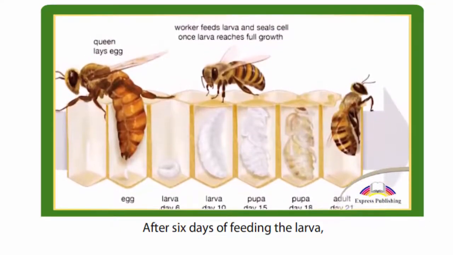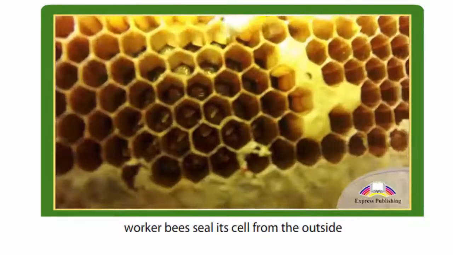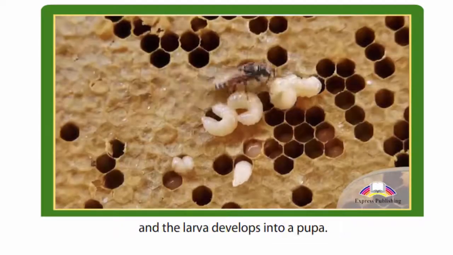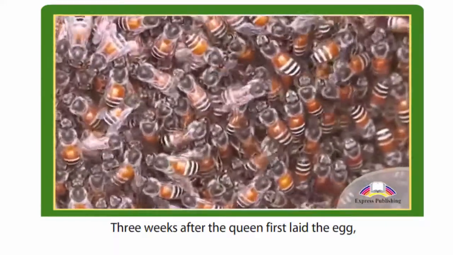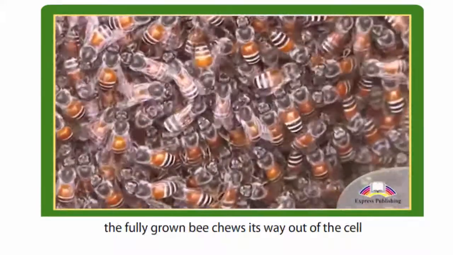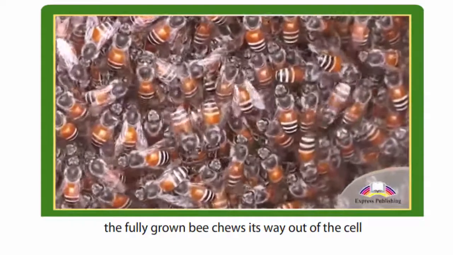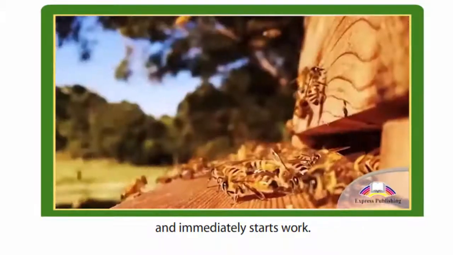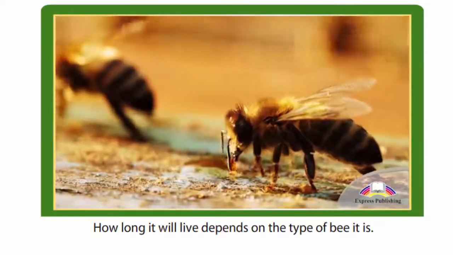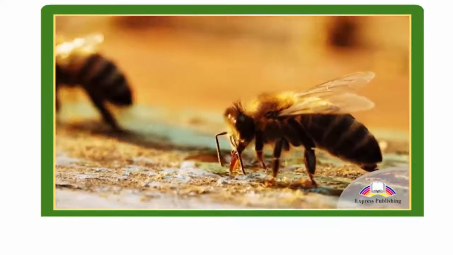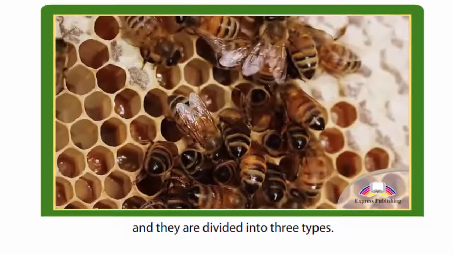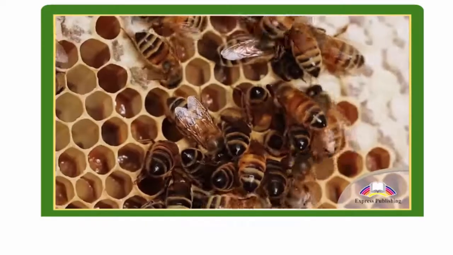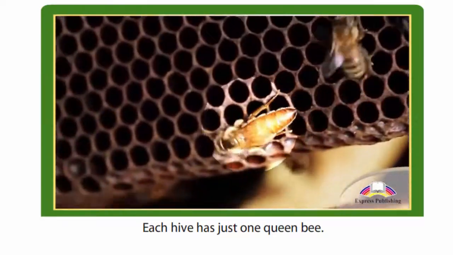After 6 days of feeding the larva, worker bees seal it from the outside and the larva develops into a pupa. 3 weeks after the queen first laid the egg, the fully grown bee chews its way out of the cell and immediately starts work. How long it will live depends on the type of bee it is. In one hive, there can be up to 80,000 bees and they are divided into 3 types. Each hive has just one queen bee.